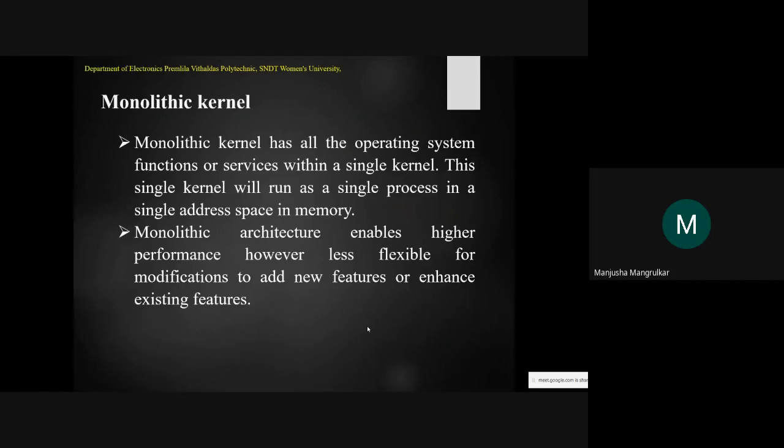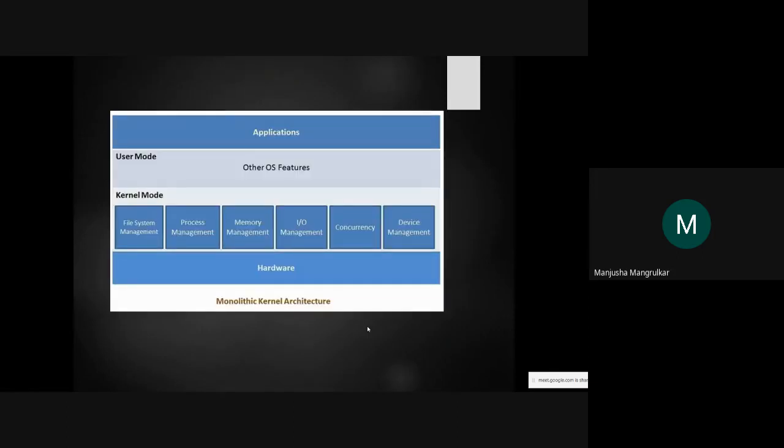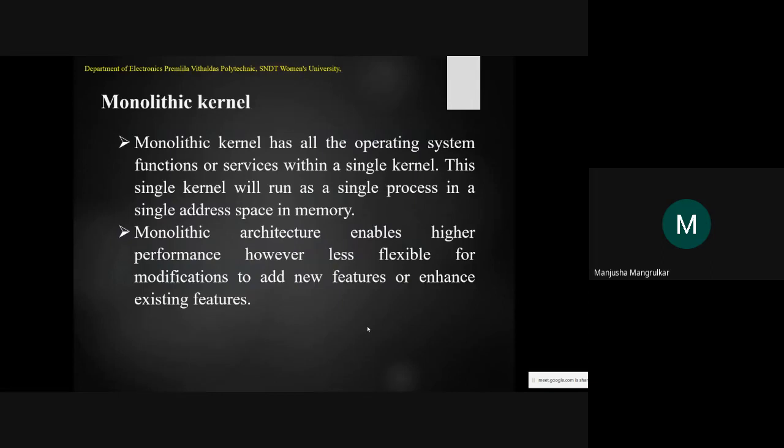Whether the system requires that package or not, it is still in the single kernel, and this single kernel runs as a single process in a single address space in memory, right? So monolithic means all the packages are taken into a single process.